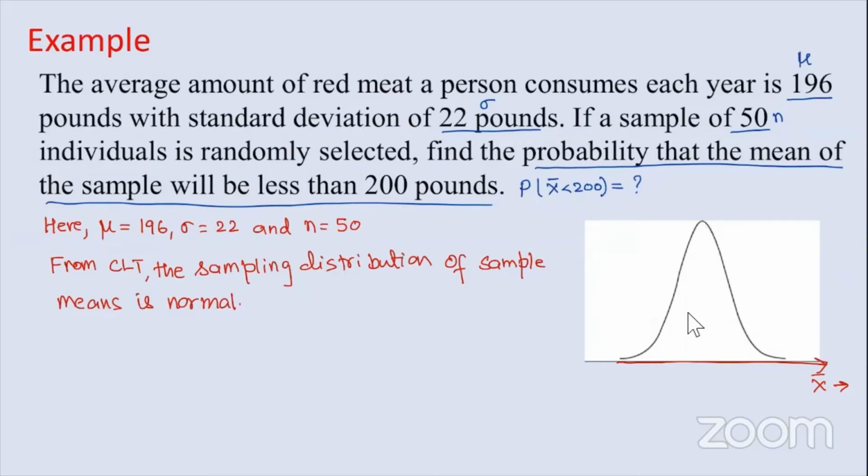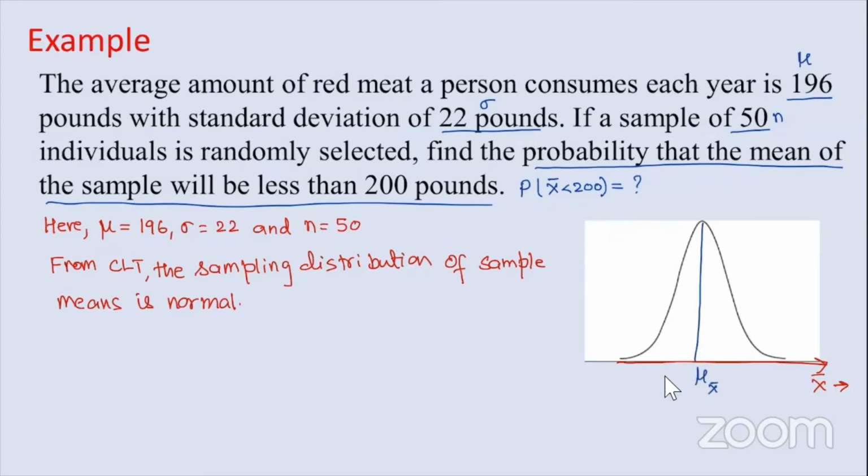Your mean will be here in the middle. For the sampling distribution, we write the mean with the subscript X bar. This is the mean of the sample means.